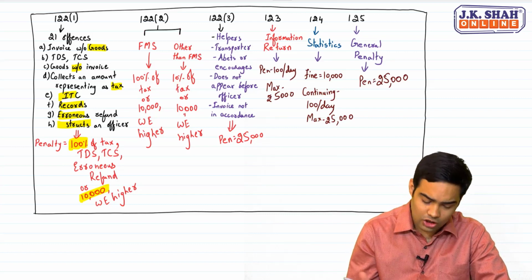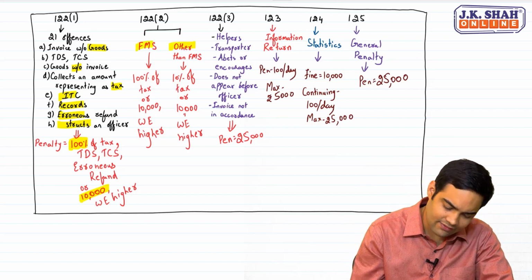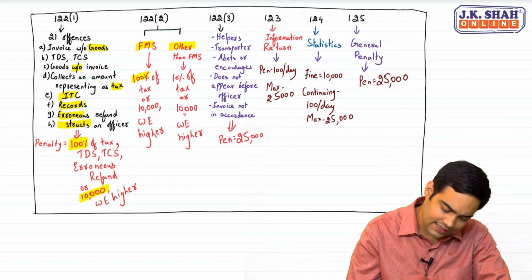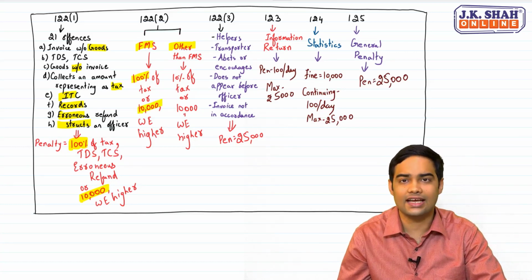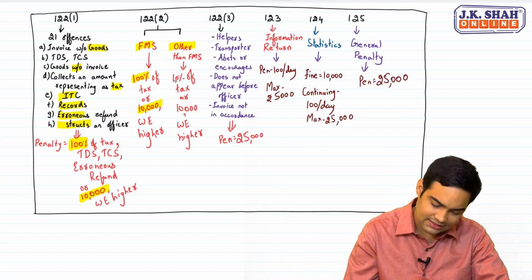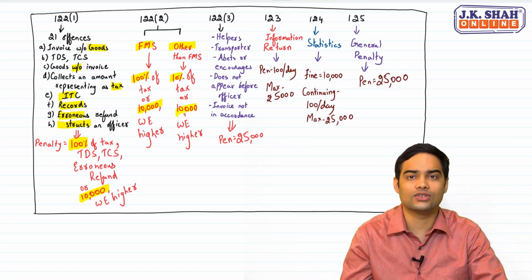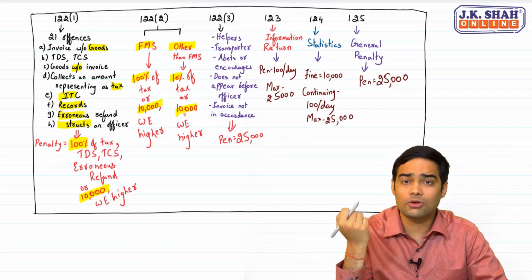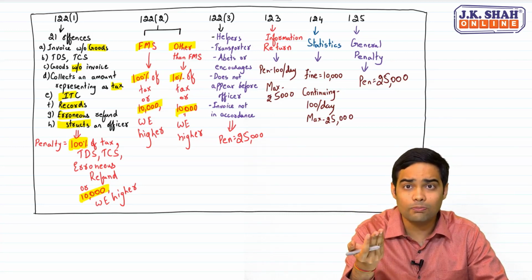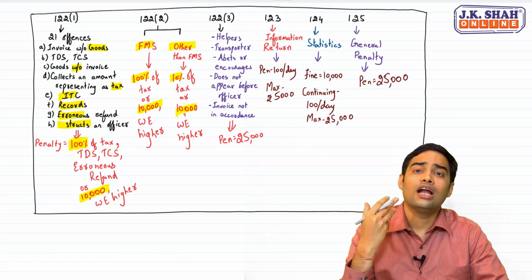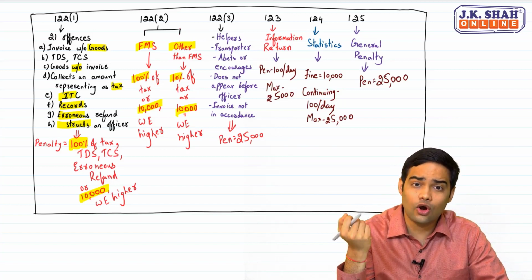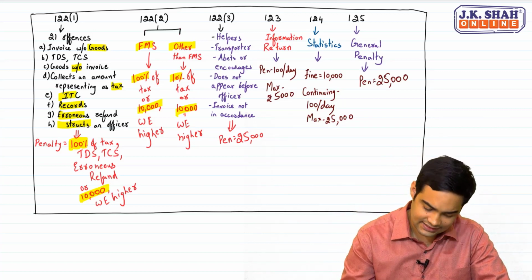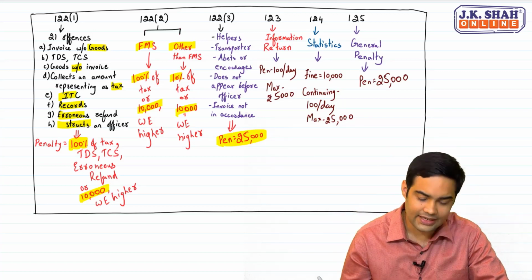122(2) talks about FMS and other than FMS. For fraud, willful misstatement or suppression of fact, which is 100% or 10,000, whichever is higher. For other than FMS, 10% of the tax or 10,000, whichever is higher. Then 122(3) talks about various helpers or a person who obstructs, does not appear before the officer, or whose invoice is not in accordance with the rules. In such cases, penalty is 25,000.